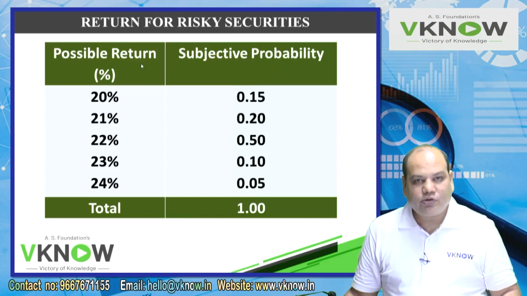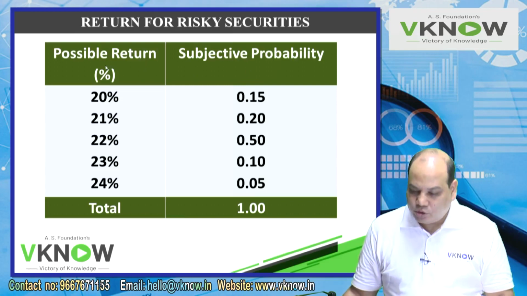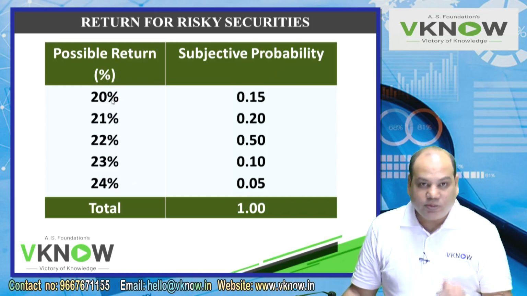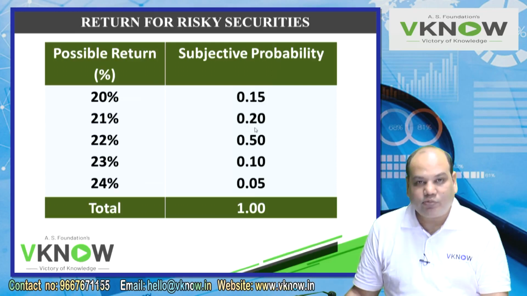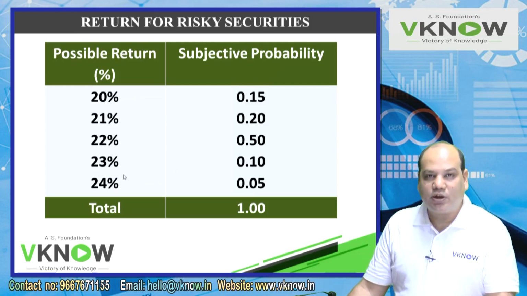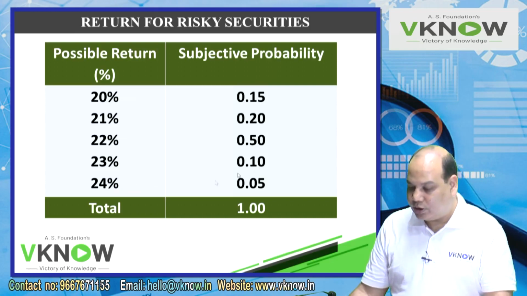So in case of risky securities, throughout this chapter you will be given questions in this format. What are the various possible returns? If I buy the shares of a company, I may get 20% return whose probability is 0.15, or I may get 21% return whose probability is 0.20, or I may get 22% return whose probability is 0.50. I may get 23% return whose probability is 0.10, or I may get 24% return whose probability is 0.05.